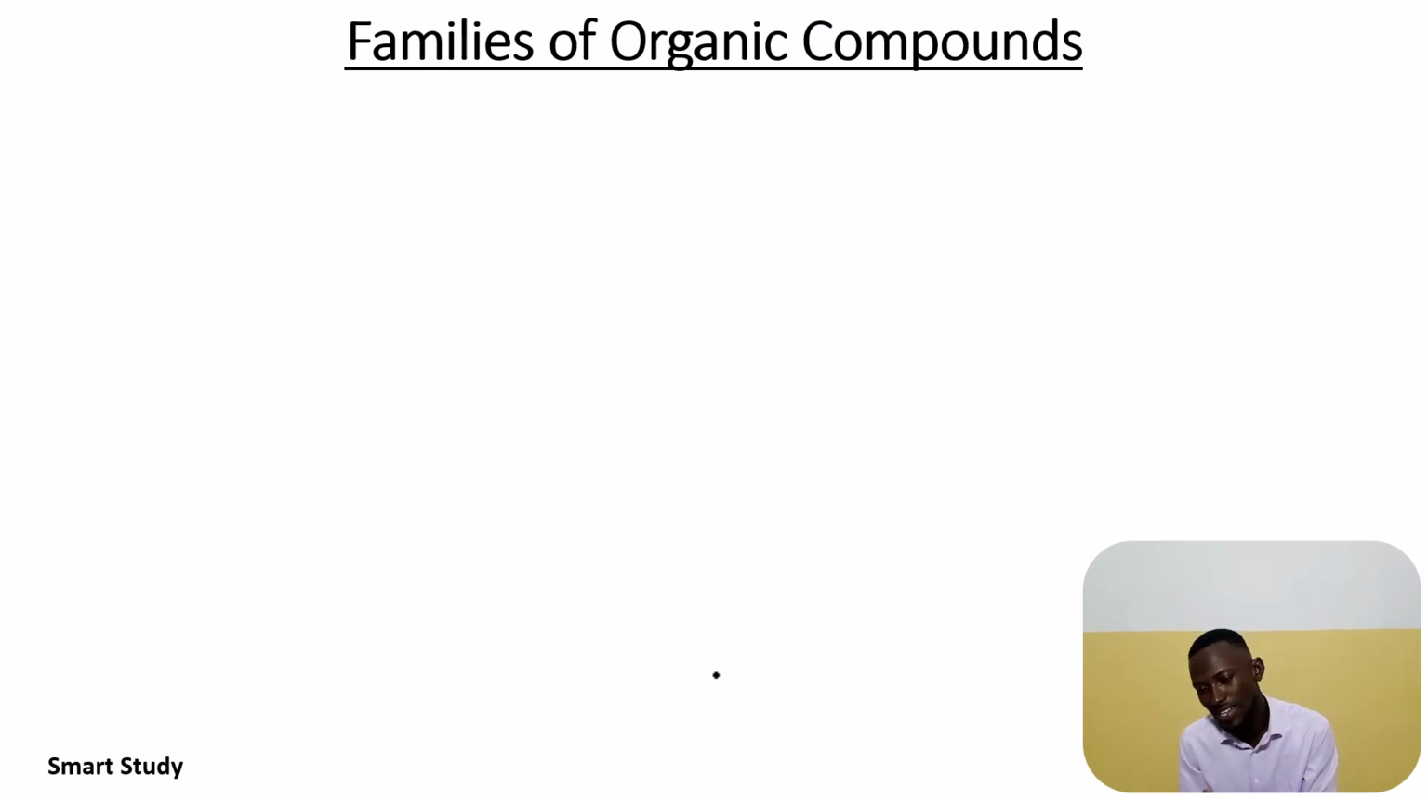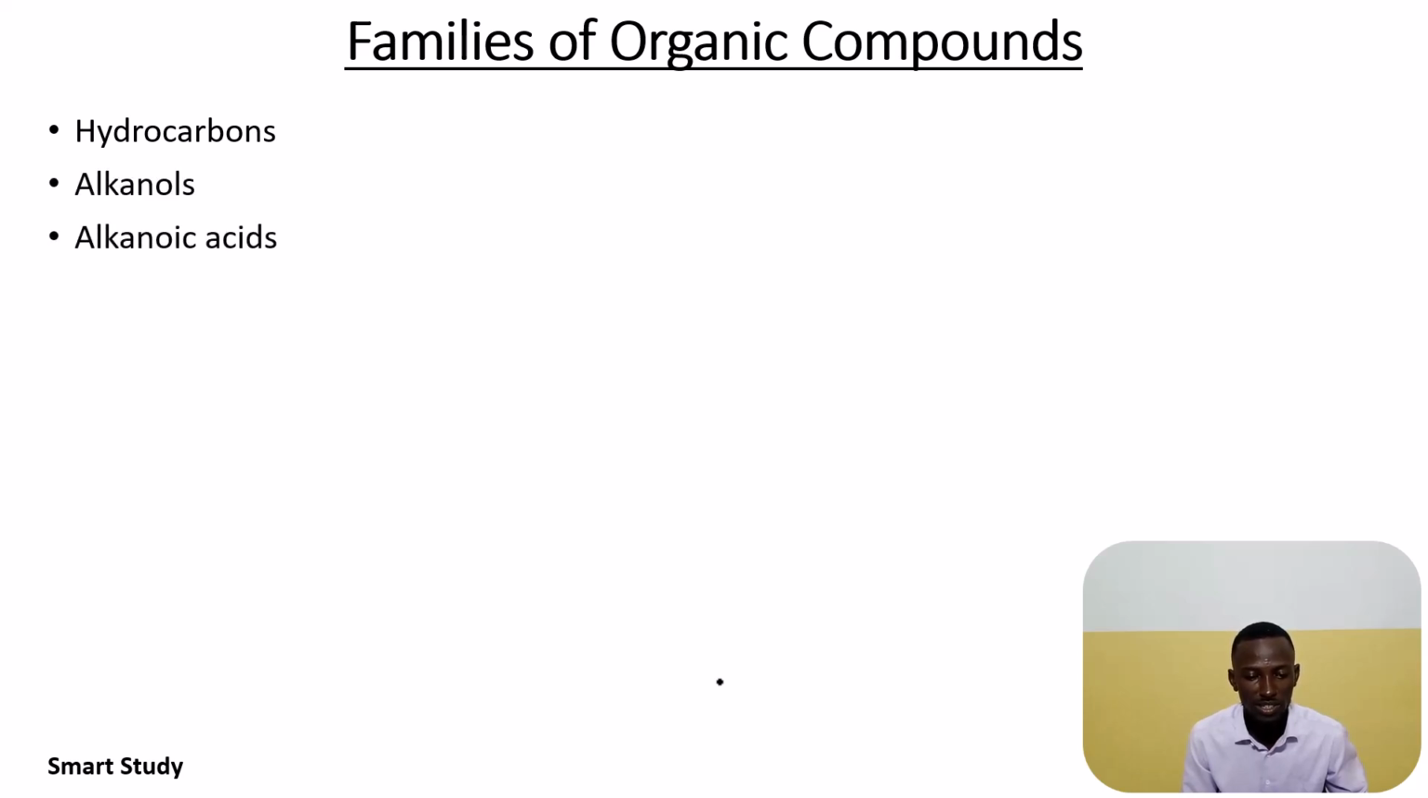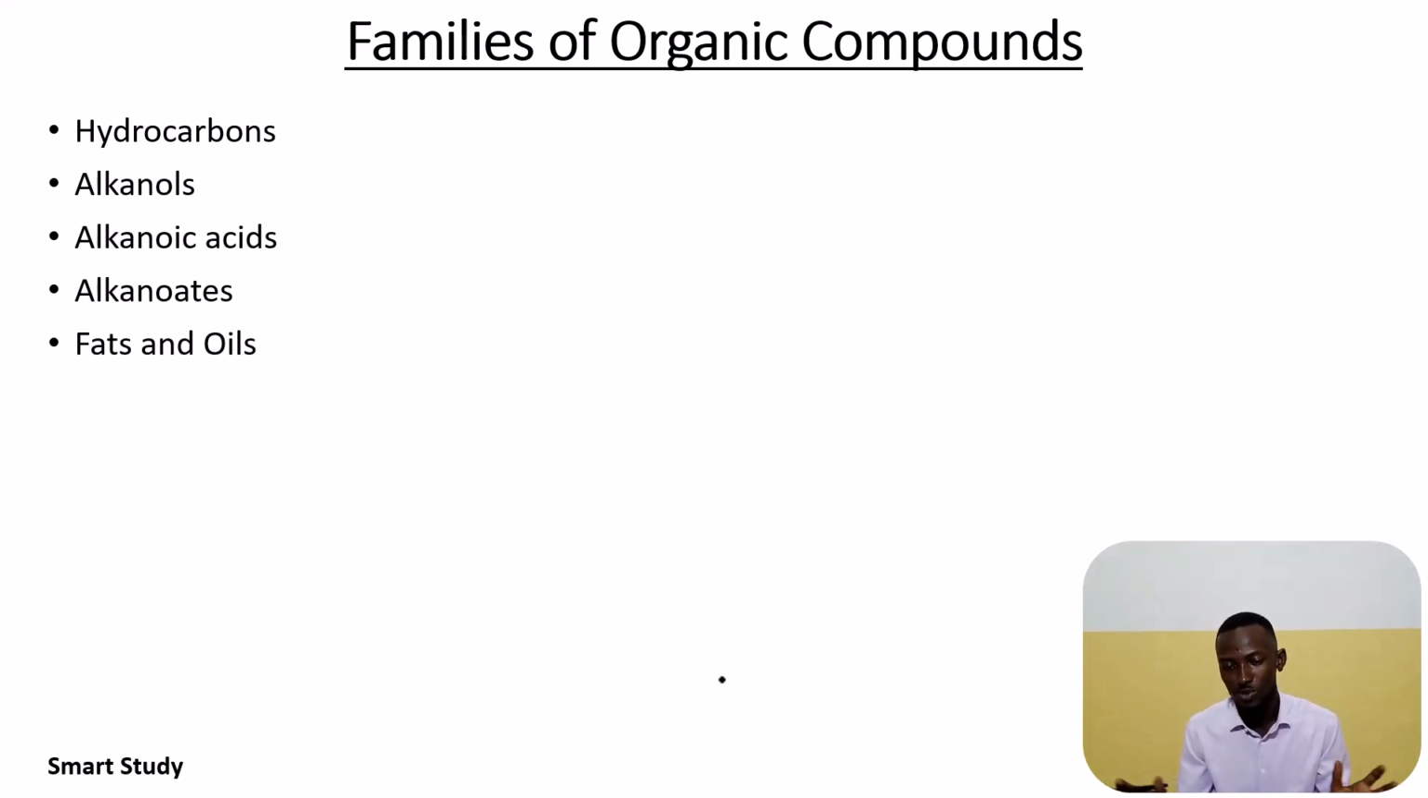So these millions of organic compounds can be put into different families based on the physical and chemical properties that they have. And these families, we are going to mention 5 of them. The first one is hydrocarbons, you have alkanols, alkanoic acids, alkanates, fat and oil. They are all collectively known as organic compounds. So all hydrocarbons are organic compounds, but not all organic compounds are hydrocarbons.